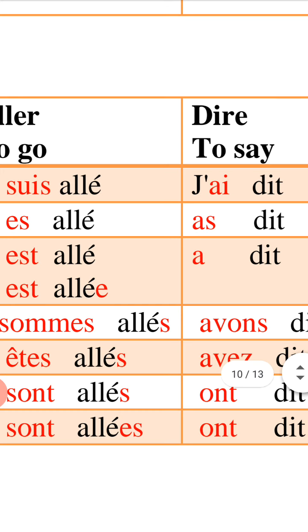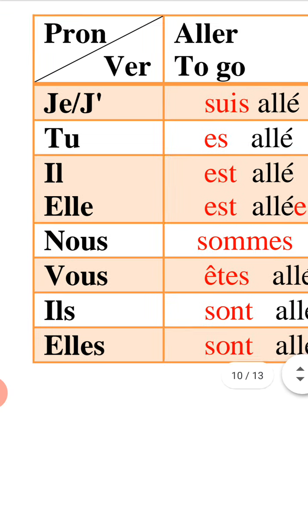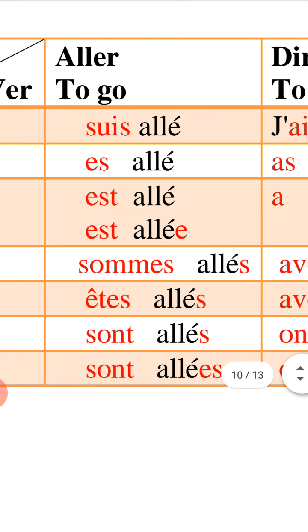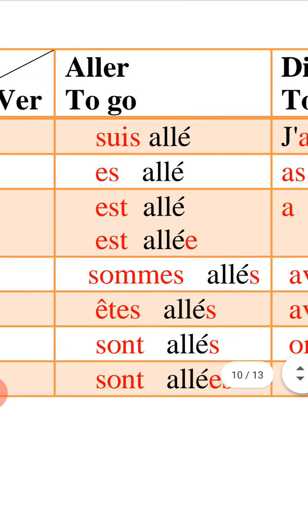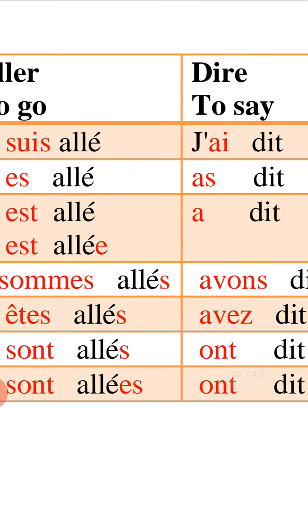Because with avoir, not like être, if you use verbe dire au passé composé avec avoir, you don't have to make agreement between the participe passé, I mean dit, and the pronoun elle. With être, you should make accord between the participe passé and the pronom. But here we are talking about passé composé avec avoir, so no need to add any letter to the participe passé.